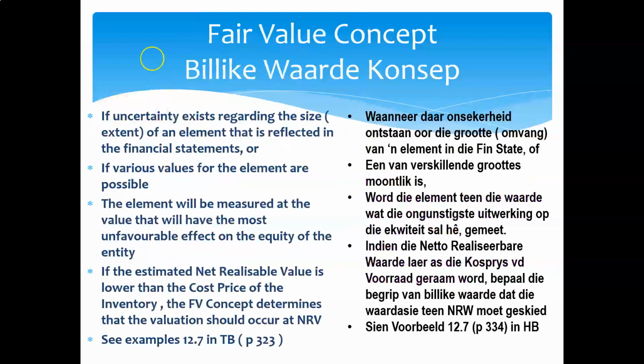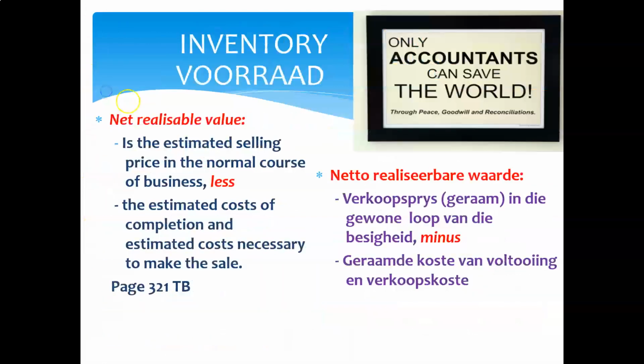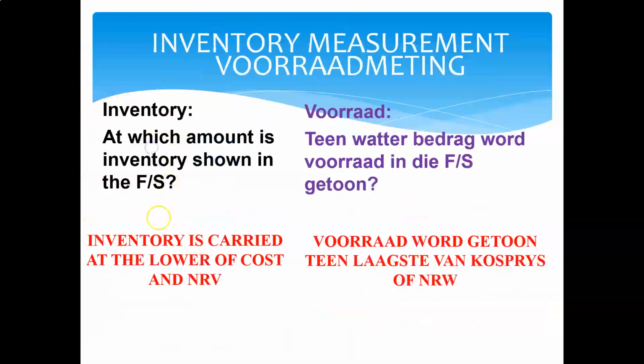So at year end, we have to do a comparison between the cost price of an item and the net realizable value of the item. If we go back here, we said at what value should we show inventory in our statement of financial position? At the lower of cost or net realizable value.